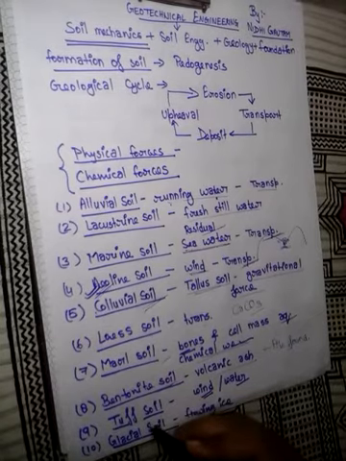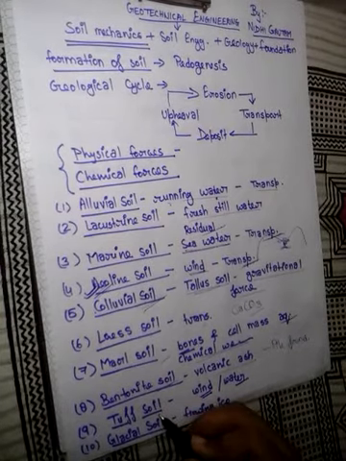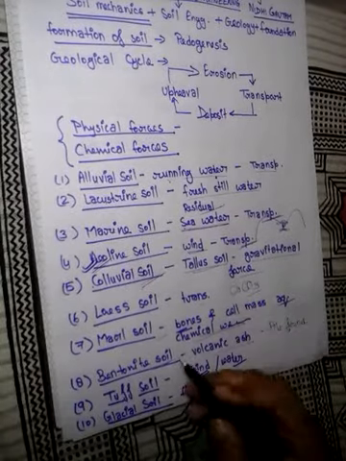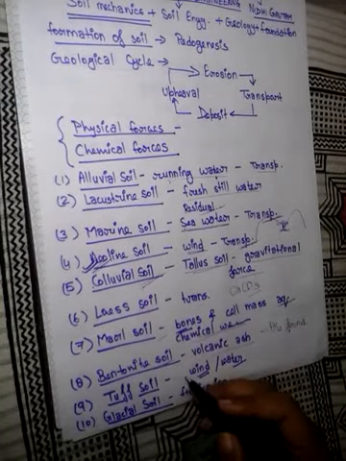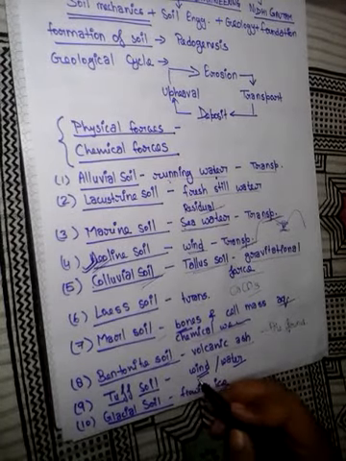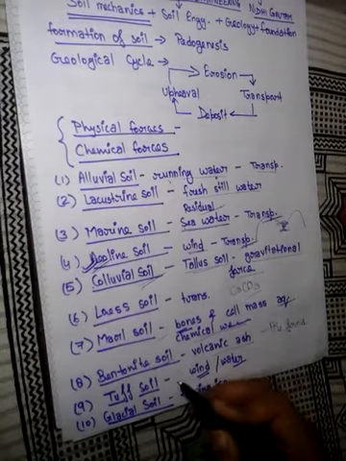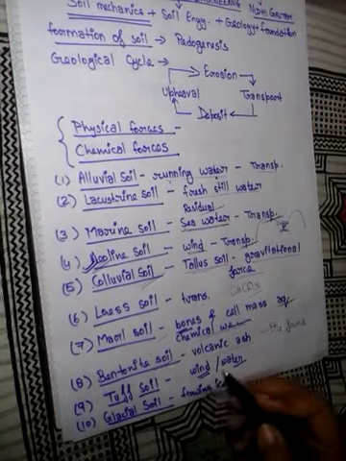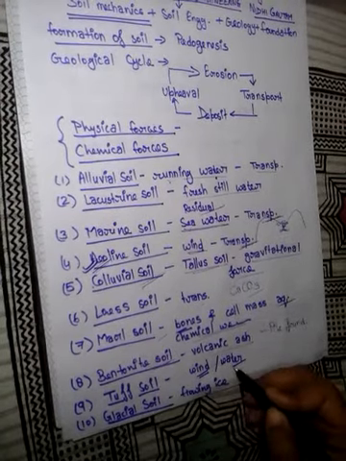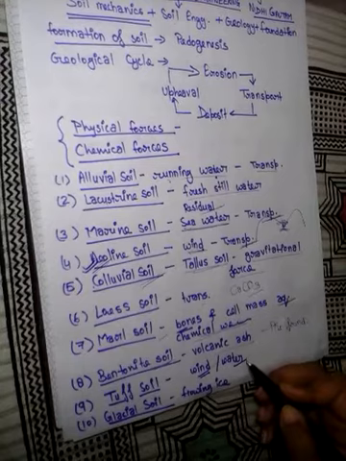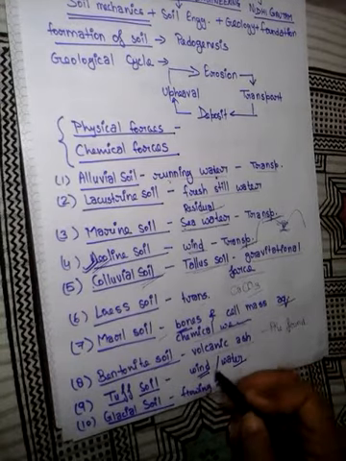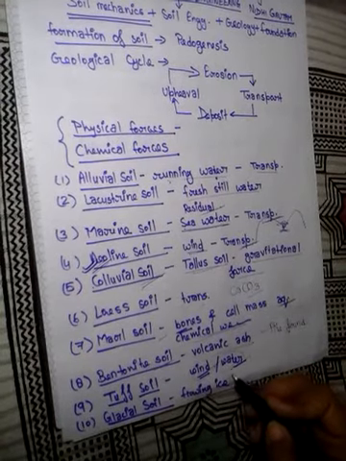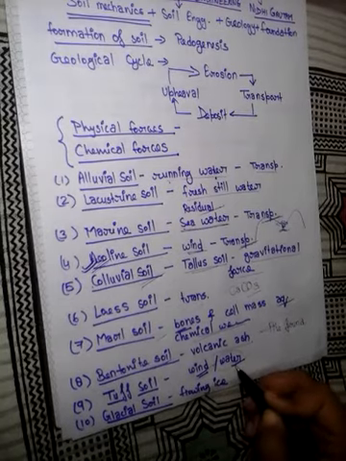Now next type of soil is tuff soil. It is finely graded, slightly cemented volcanic ash. It is also a type of volcanic ash, and it may be transported either by wind or water. So it is a physically weathered soil because wind or water are physical agencies, and it is also a type of transported soil.